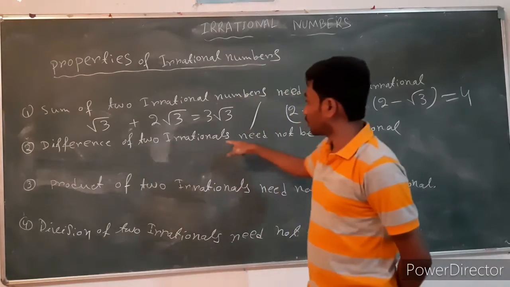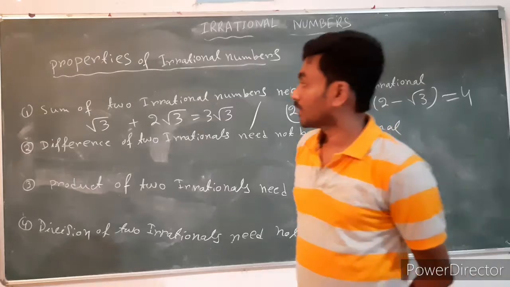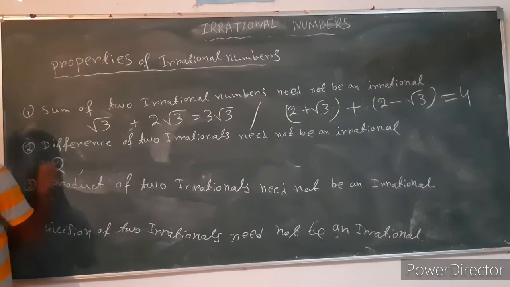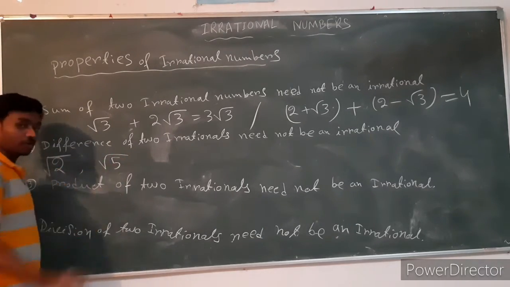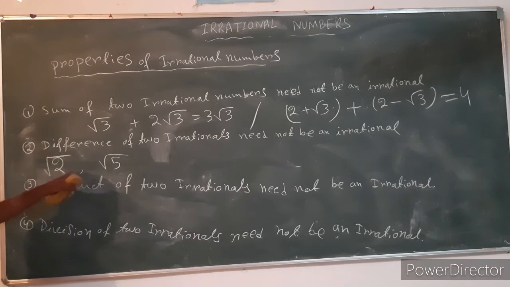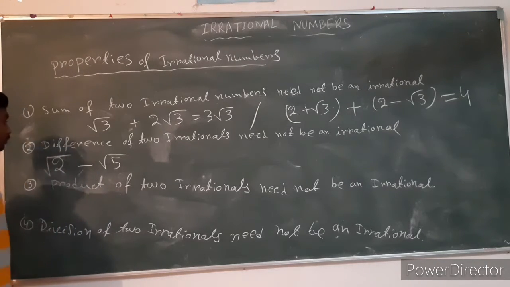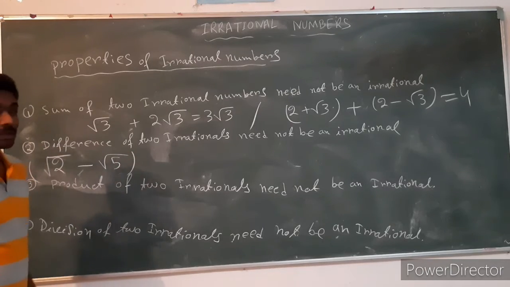Similarly, the difference of two irrational numbers need not be an irrational number. For example, 2 root 2 is an irrational number and root 5 is also an irrational number. If we subtract these two, we get 2 root 2 minus root 5. This is an irrational number.